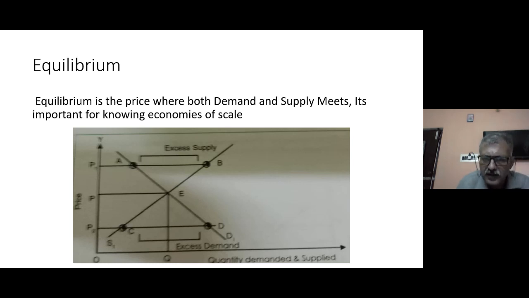As you can see in this picture, there is a supply curve and a demand curve. At point E, both the supply curve and the demand curve intersect each other, and this is happening at quantity Q and price P. So P is the equilibrium price of this commodity, and Q is the equilibrium quantity of this commodity.